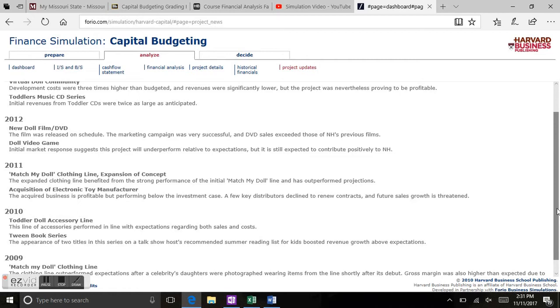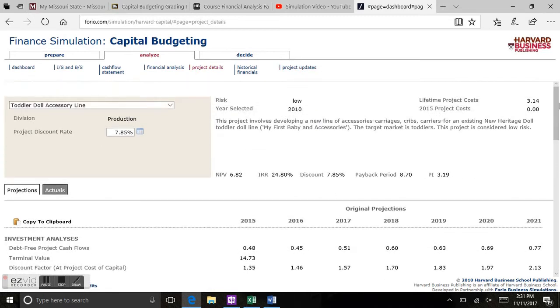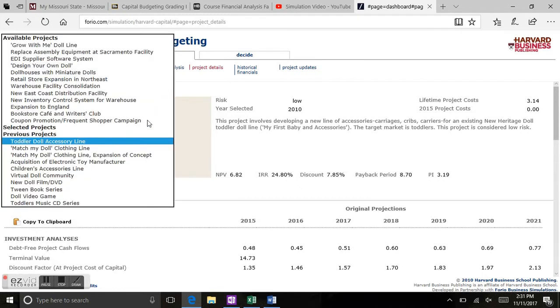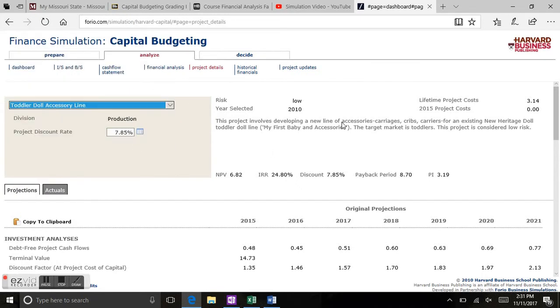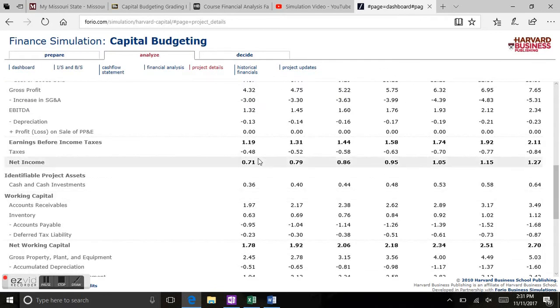The third question is how I examined expenditures, cash flow patterns, and common metrics. And that will go over here to the project details. And all the projects I've focused on, like for instance, I keep going back to the toddler doll accessory line. I made sure all of them were getting an income over a period of time that was positive.